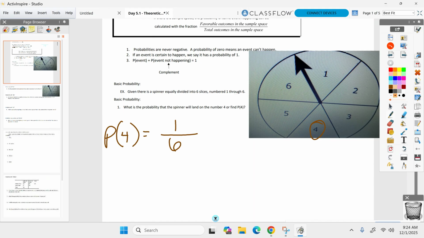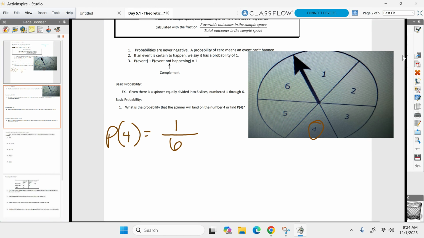We're going to leave it as a fraction, but you could go to your calculator and do 1 divided by 6 and write it as a decimal, multiply it by 100 and give a percent. Probability can be fraction, decimal, or percent. We're going to stick with fraction though. Everyone all right on that basic one? All right, let's get a little bit more crazy.